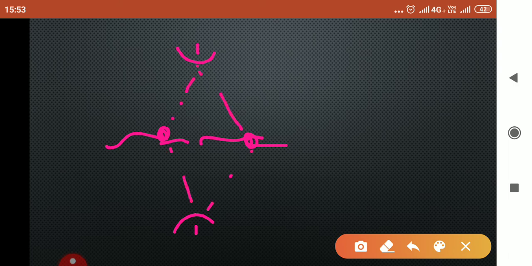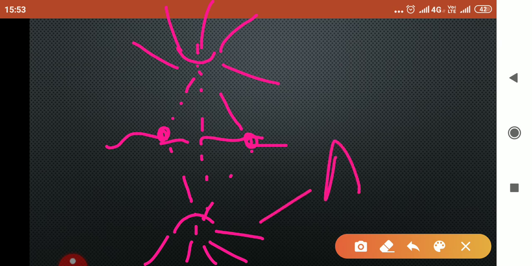Again, just take a look. Suppose these are the chromosomes in the center, 1 and 2. This is the centriole. This is also the centriole at the two poles, and from the centriole the chromosomes are held at the center. Now they form a radiating structure like this, made up of microtubules. This radiating structure is called aster.